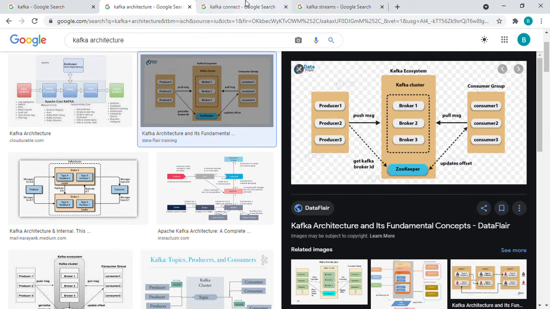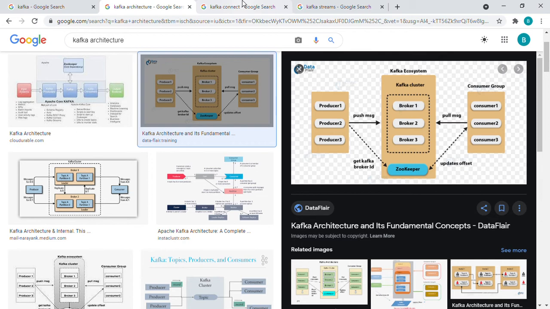So this Kafka consists of three types of subparts. First one is the producer and consumer APIs. Normally, the producer and consumer APIs are nothing but used to send and receive the data. Normally it uses Java APIs. And the next one is Kafka Connect.